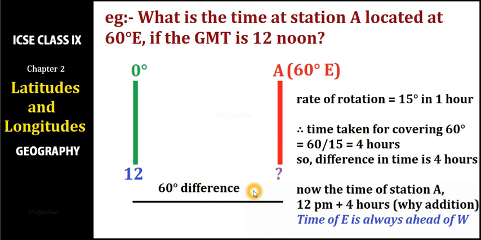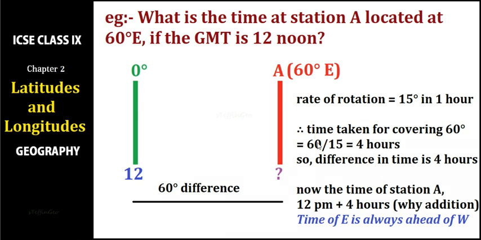We have to keep a few things in mind. First thing is the rate of rotation. Earth rotates at this rate, 15 degrees in 1 hour. First of all, what we have to find out is the difference in longitude. The longitudinal difference here is 60 degrees, because station A is located at 60 degree east, and the other station is at 0 degree. So the difference is 60 minus 0, which is 60 degrees.